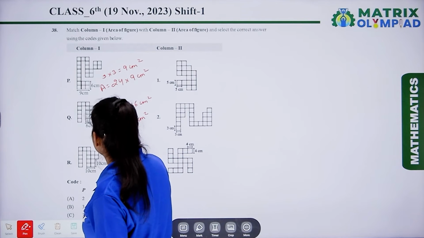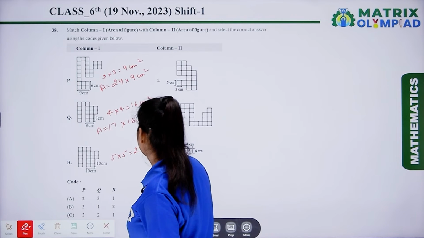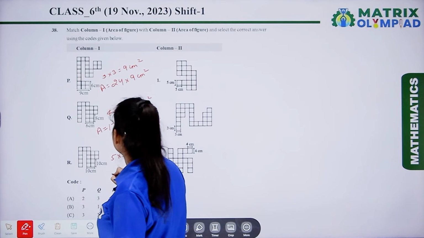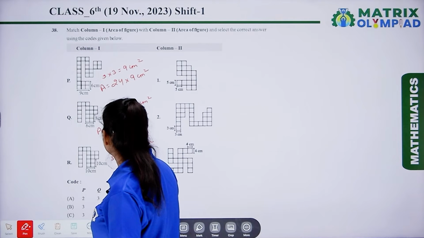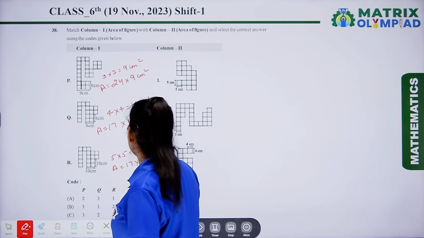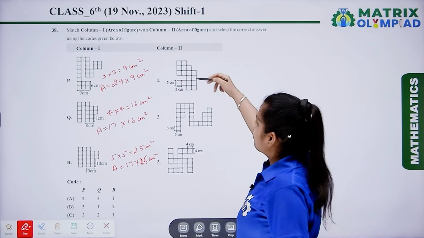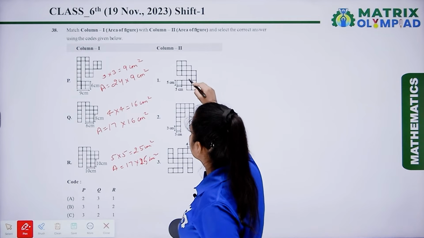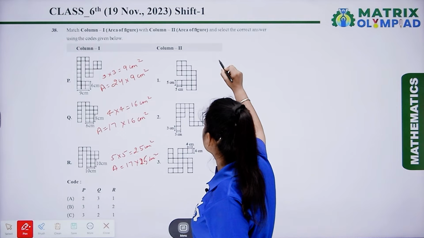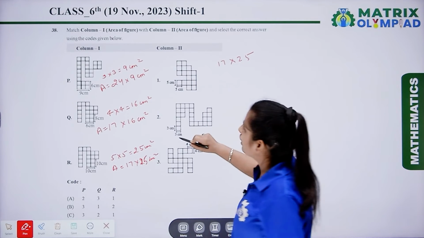The next one is 5 multiplied by 5, that is equal to 25. The area of one small square is 25, and the number of small squares is 17. So the area is 17 multiplied by 25 centimeter square. The next one is 5 multiplied by 5 as the area of a small square, and the number of boxes is 17 multiplied by 25. Here we have 3 multiplied by 3.